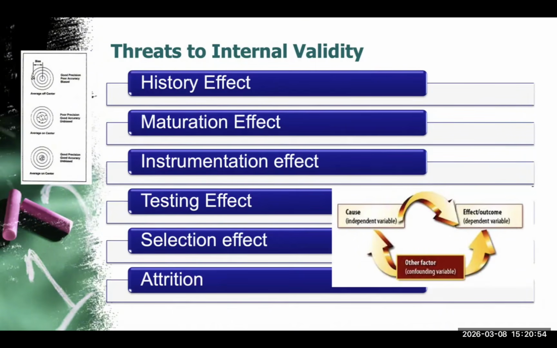Next is selection effects. If the control group and experimental groups differ in important characteristics such as age, education, or socioeconomic status, then the outcomes may be influenced by those differences rather than the intervention. Finally, there is the attrition effect, which occurs when participants drop out of the study. If many participants leave, especially in one group more than the other, the final results may become biased. So overall, when evaluating research results, we must always examine whether these factors might have affected the study's internal validity.